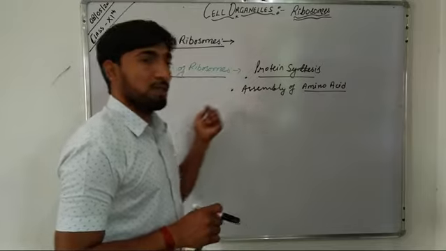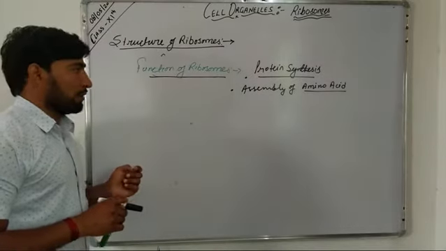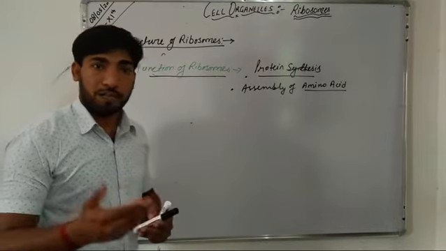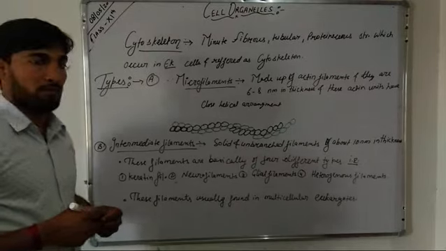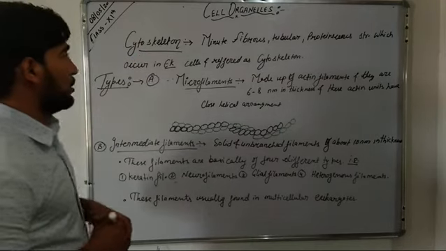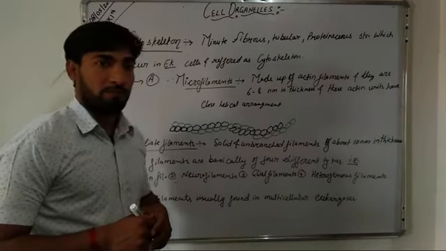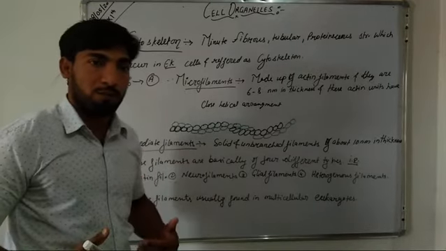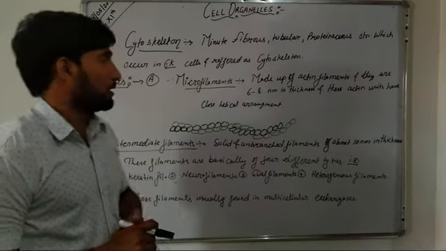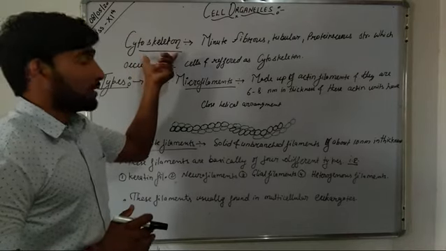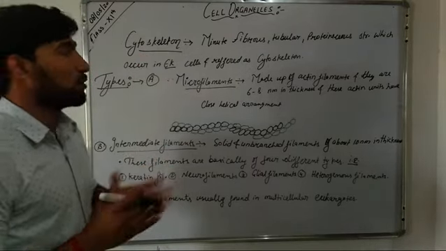Now we will study the next cell organelle, that is the cytoskeleton. The cytoskeleton is the base of a cell. As in human beings, our body is supported by bones and all that, similarly cells also contain a cytoskeleton, and it is the base of a cell.